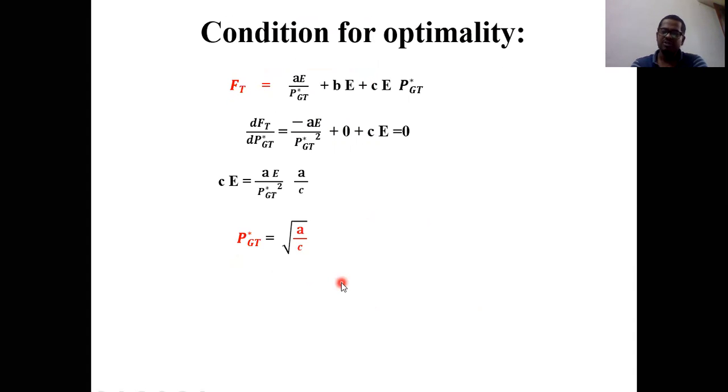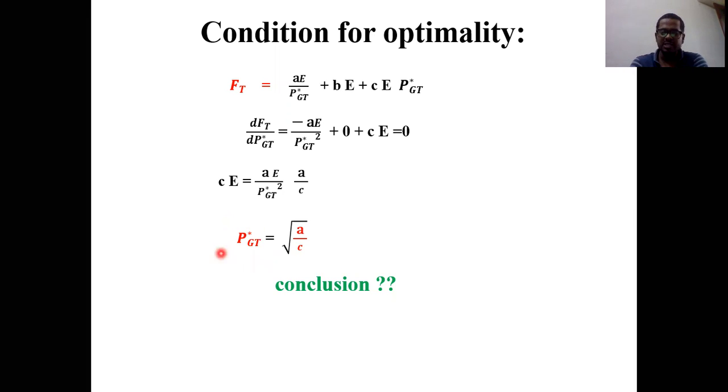And from this, what is the conclusion? The conclusion is very, very important. What is the meaning of PGT star, and why have we found it? In order to reduce the fuel cost, PGT star is how much power the thermal power plant is going to produce.